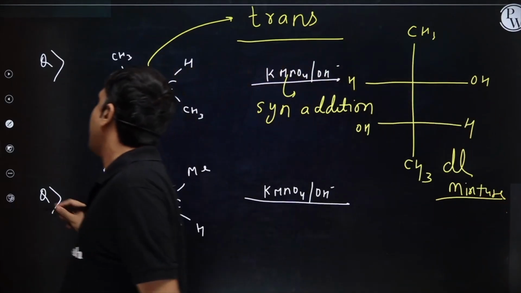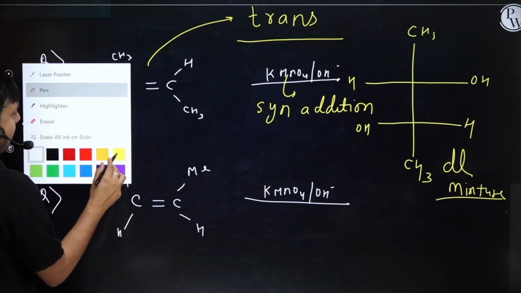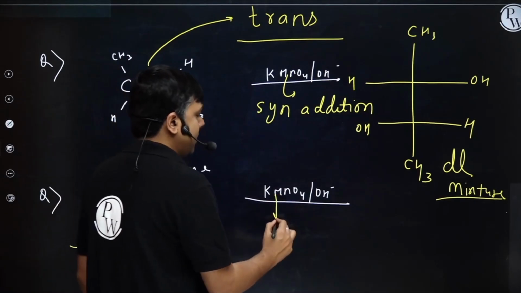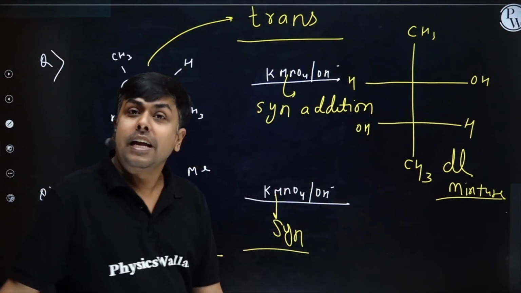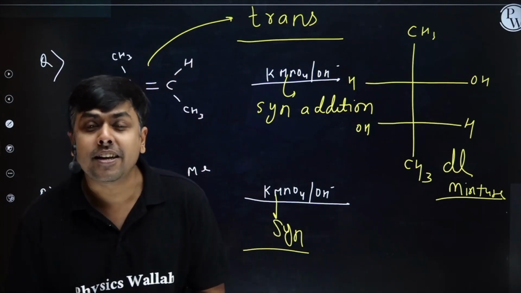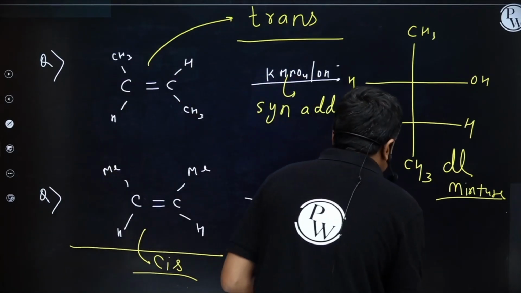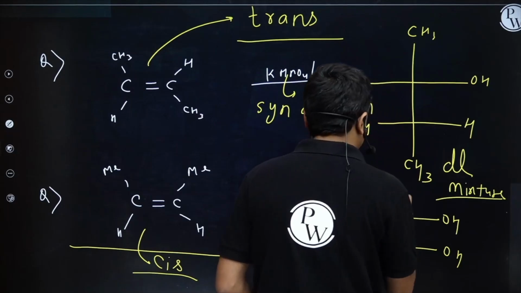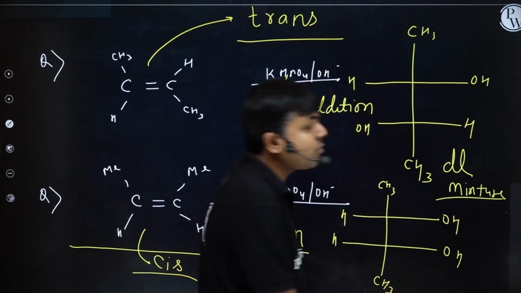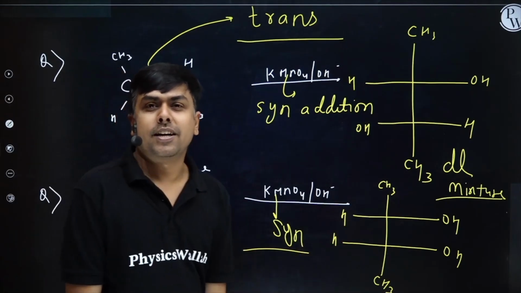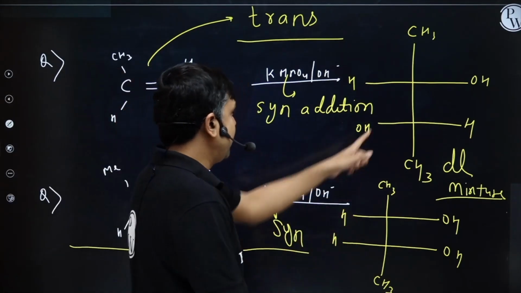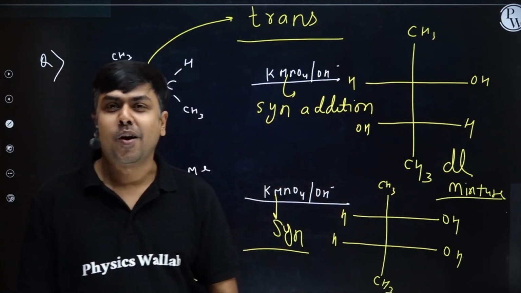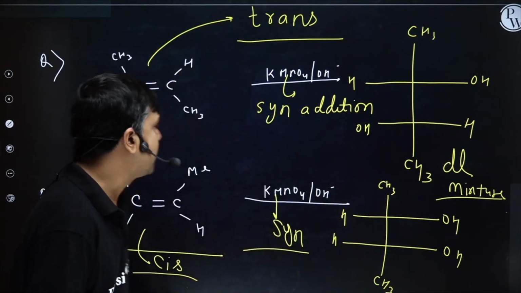The second one, I'm having a cis alkene, right? Alkene is cis, addition is syn. Cis plus syn. Erythro system, right? Or we can say it as a meso compound. Here both OH will get added on the same side. Is the product optically active or inactive? The product is optically inactive. This one is optically active. I hope you understood these two questions. Shall we move ahead? Let's move ahead.